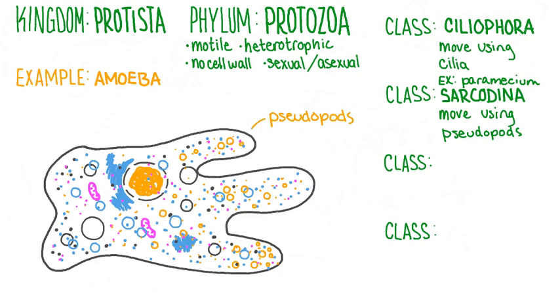Members of this class move from place to place using extensions of the cell structure called pseudopods. Pseudopod is a word that means false or fake and foot. Not only do these pseudopods allow these organisms to move from place to place, but it's also how they engulf and take in their food. Some protozoa are parasites that cause diseases in other organisms. A certain type of amoeba is known to cause dysentery in humans when transmitted through contaminated water.